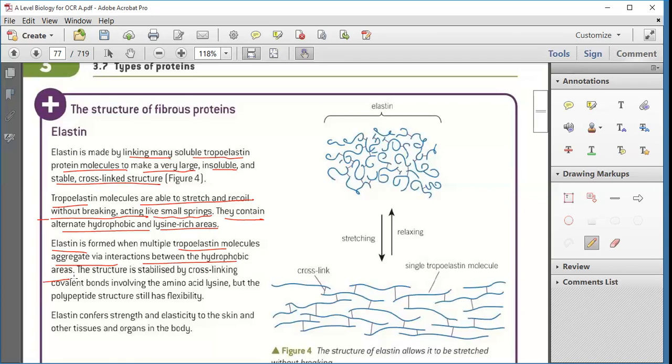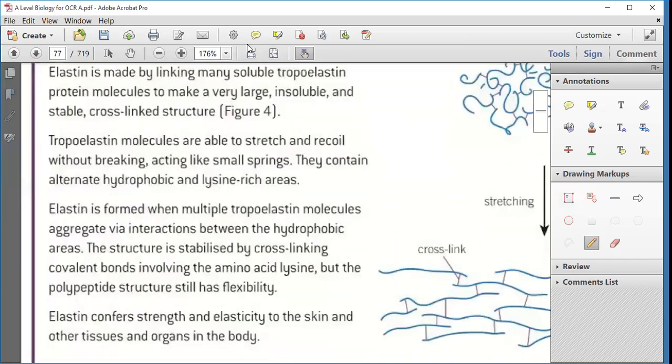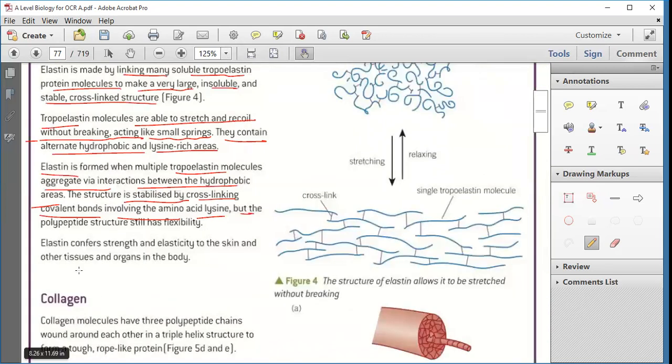And there is a little bit of interaction with the hydrophilic areas. The structure is stabilized by cross-linking covalent bonds involving the amino acid lysine, but the polypeptide structure still has flexibility. Clear?